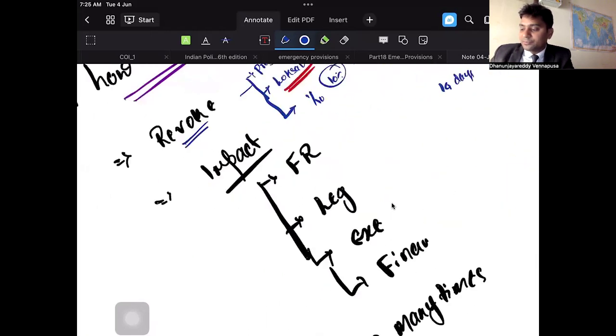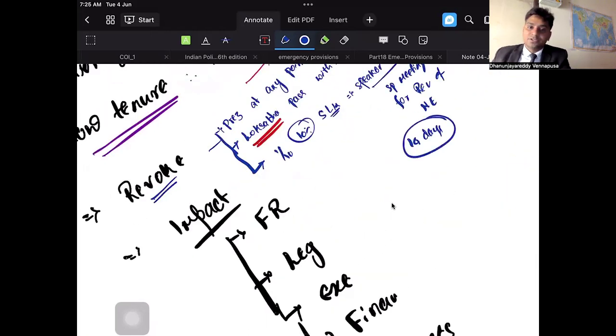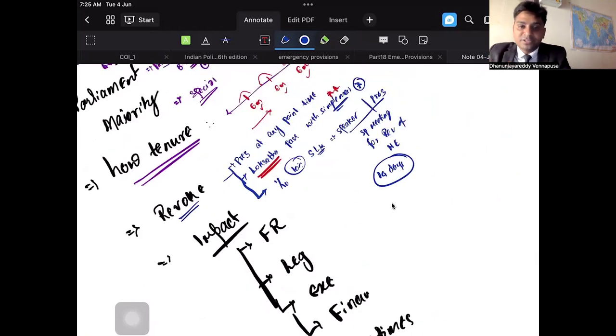Within 14 days they have to convene a special meeting. This is what you have. So revocation: the President, at any point of time, can revoke it. Now what do I mean by President? Remember, the council of ministers headed by the Prime Minister, aid and advice from them.